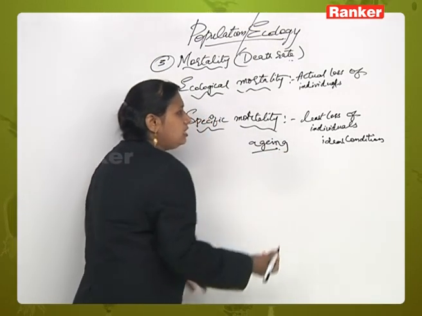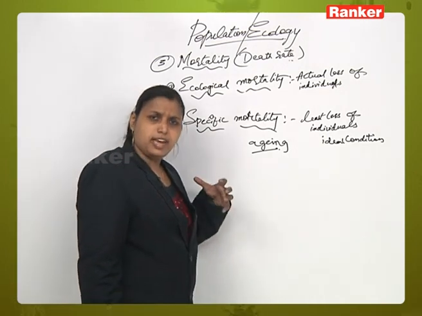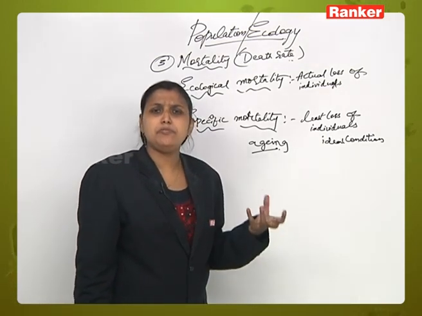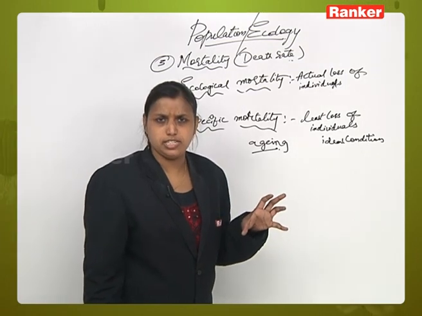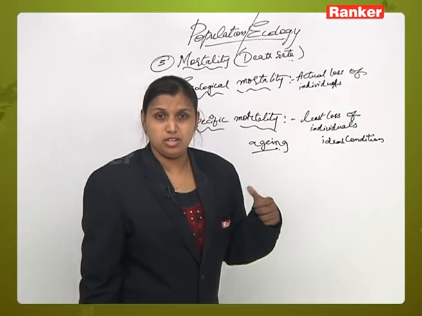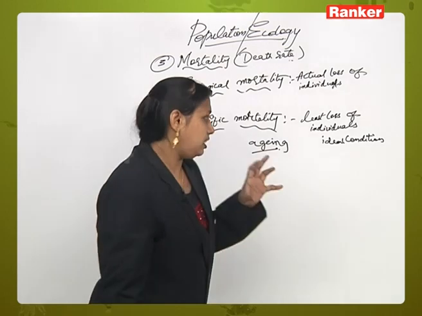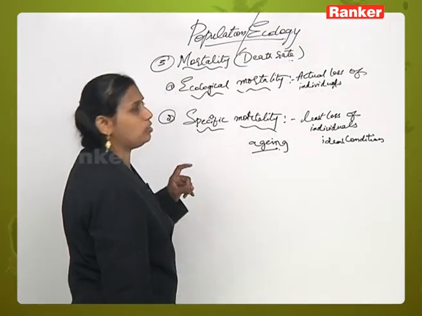Now, this type of mortality, where the death of an organism is maximum because of aging and the longevity has more control, can be calculated. The more the longevity, the less the death rate of a population. So this mortality or death rate can be calculated by a formula.